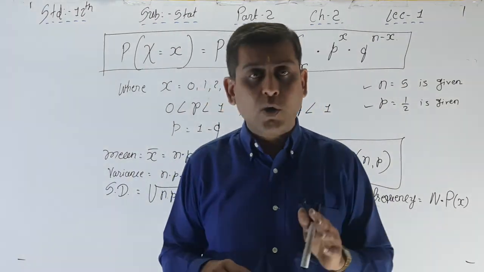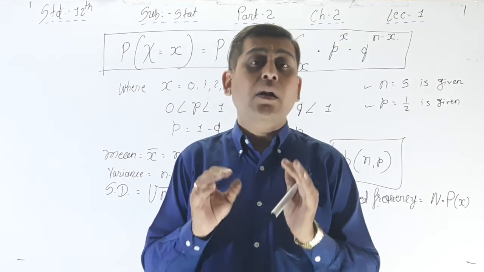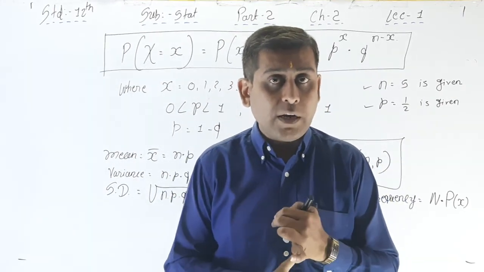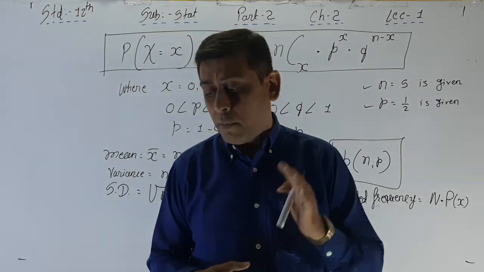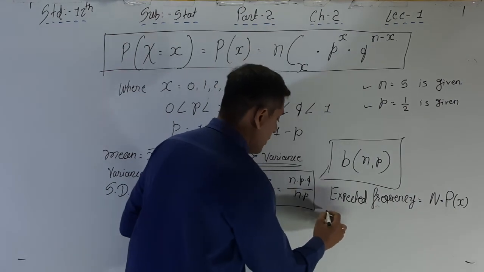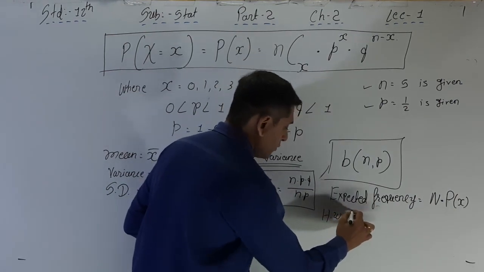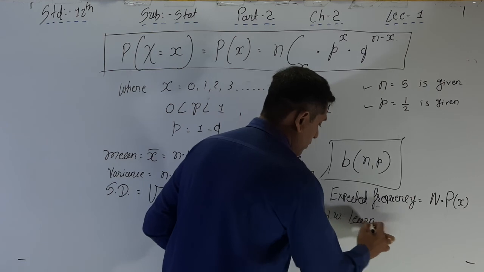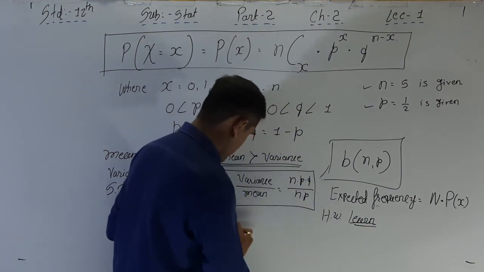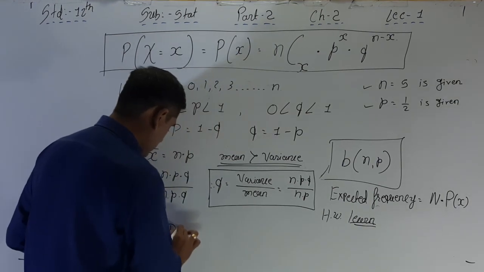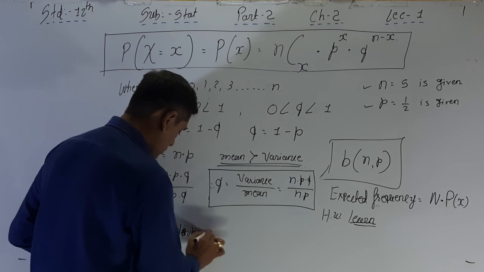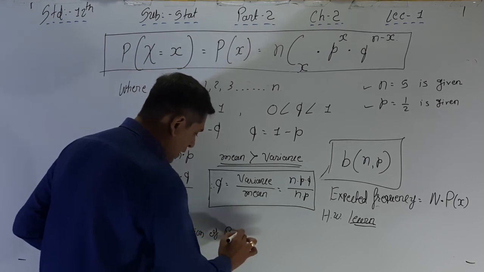In the homework, you have to read and learn the Bernoulli trials definition, properties of Bernoulli trials, and properties of binomial distribution. Homework, I am writing here. Learn the definition of Bernoulli trials.